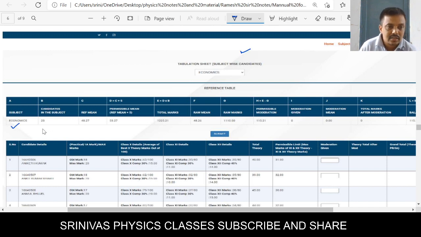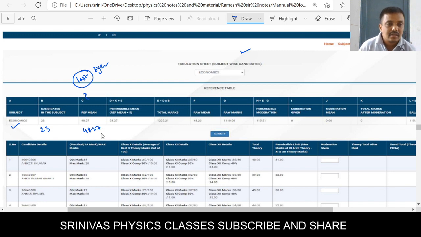Economics is the subject. The total strength is 23. The reference mean is 48.27. How did they get this reference mean? This is the last 3 years highest performance. Based on the last 3 years result, the best subject average is considered as the reference mean, that is 48.27.